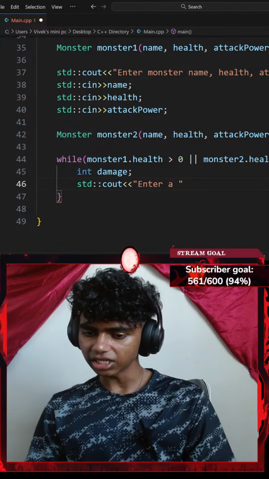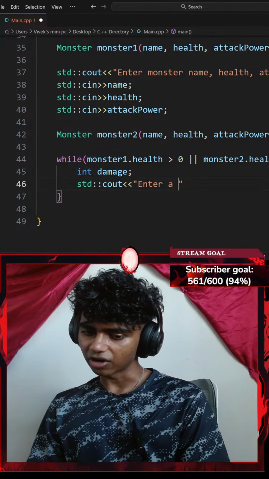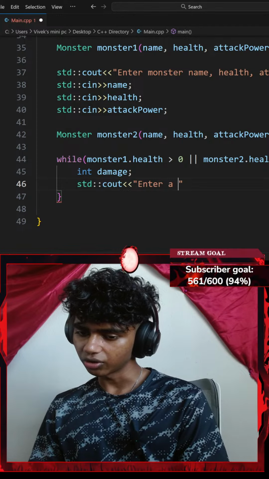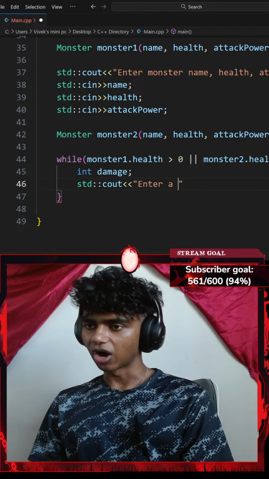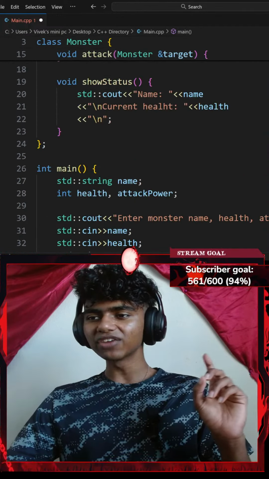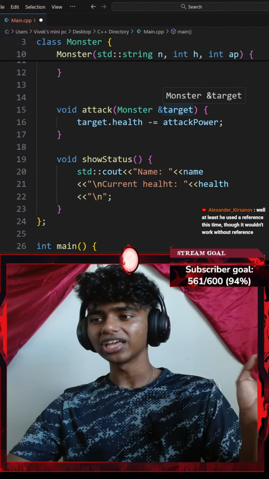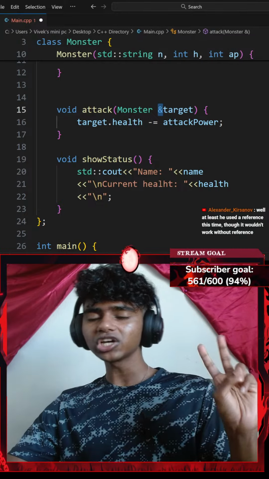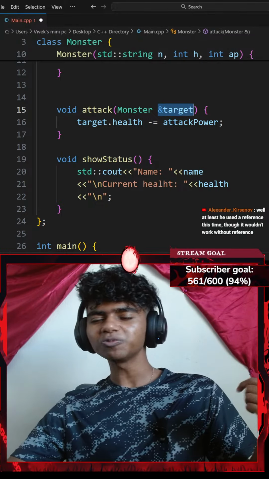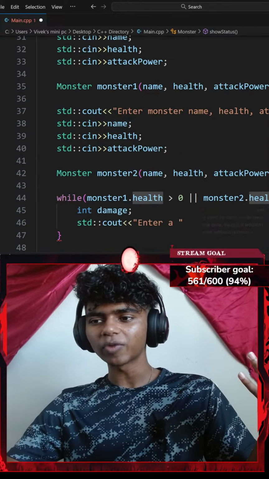Honestly, I've never heard of the get health function. But at least he used a reference this time. Thought it wouldn't work without reference. Honestly, yeah, the reference is like for target. So I actually learned about the target keyword yesterday. So it's like monster with a referencing or ampersand operator of target lets me get access to my second object